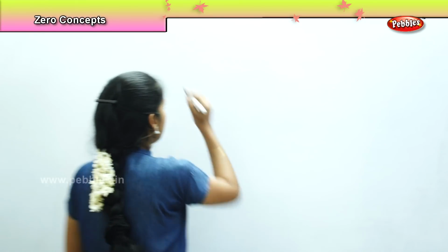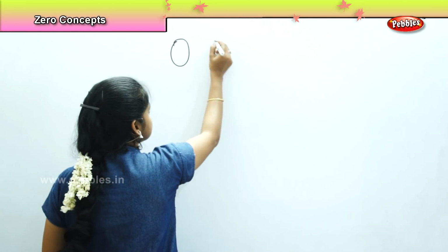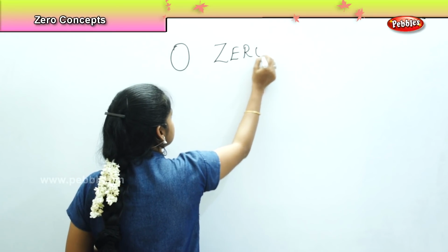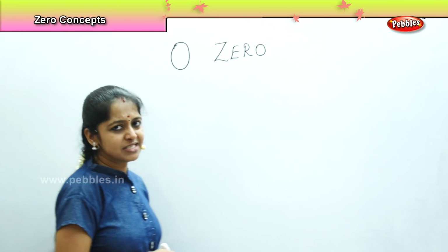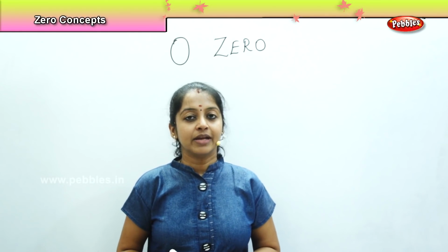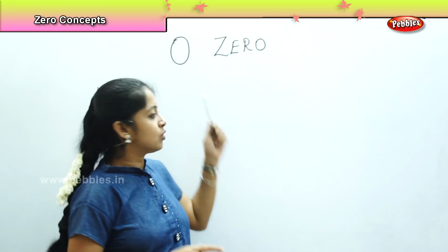Have you ever heard of the word zero? Have you ever seen this number? What is this? It is called zero, right? What do you mean by zero? Zero means nothing. When nothing is there, we call that zero.